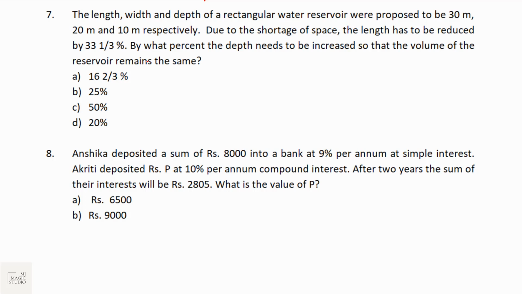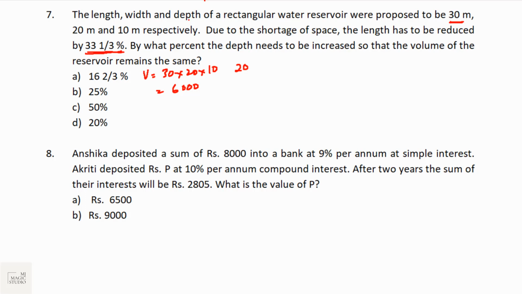The length, breadth and depth of a rectangular water reservoir were proposed to be 30, 20 and 10. Okay, so its volume should be 30 into 20 into 10, that is 6,000 cubic meters. Due to the shortage of space, the length has to be reduced by 33 1 by 3%. 33 1 by 3% means one third. And the length is 30. So one third of 30 is 10. Now the length will become 20.